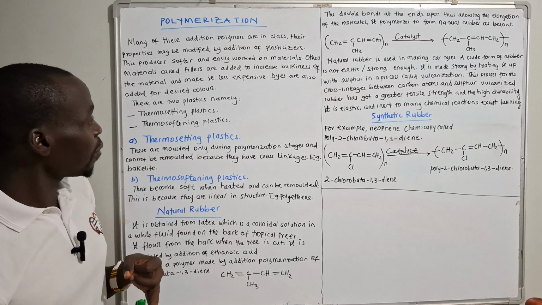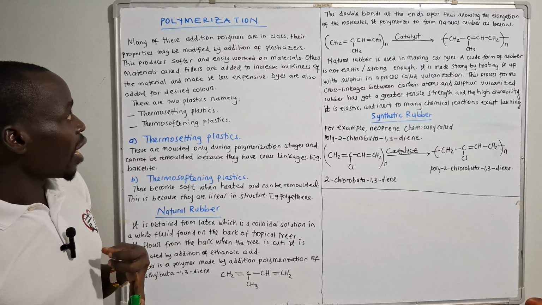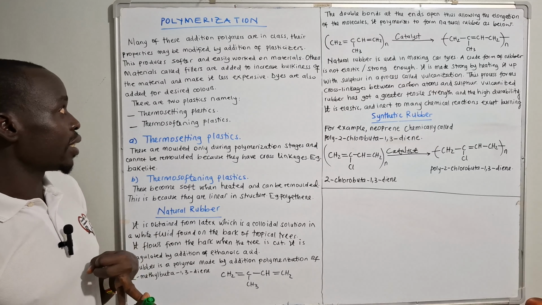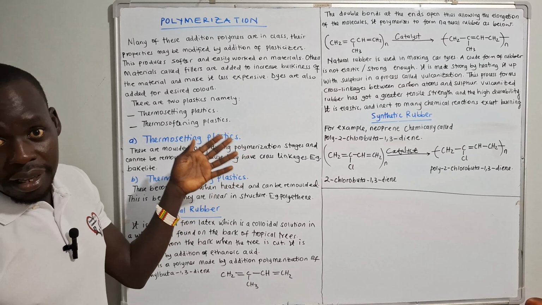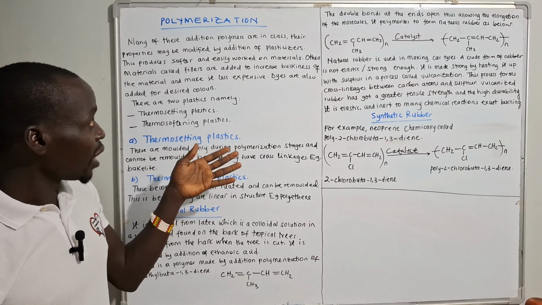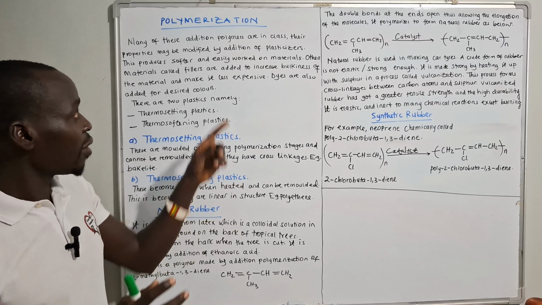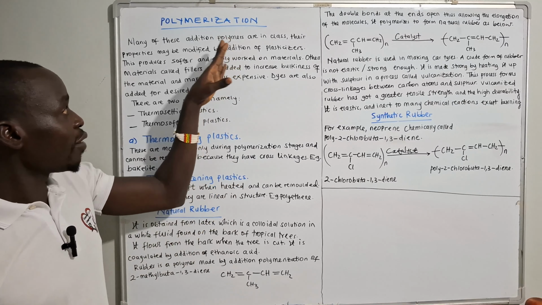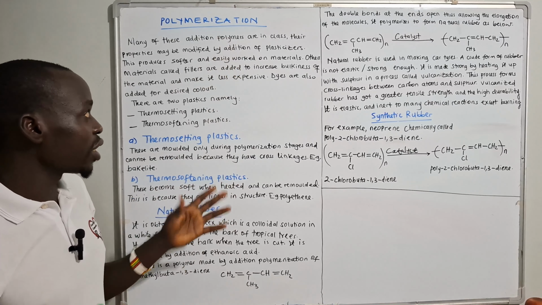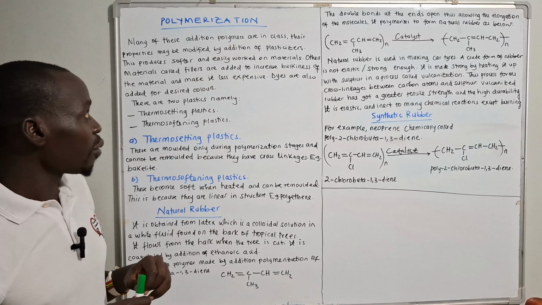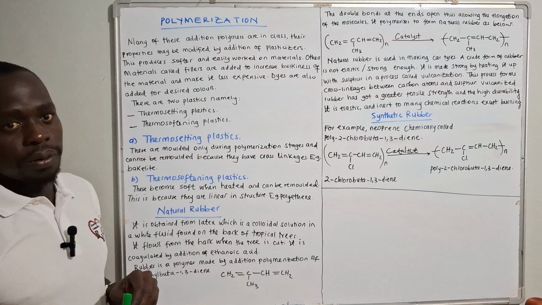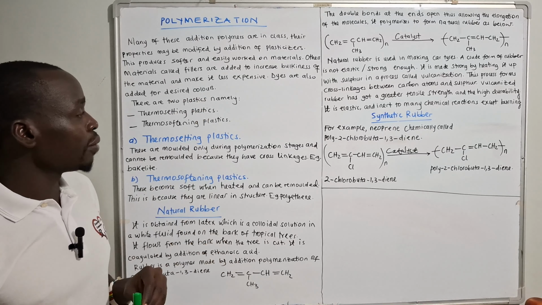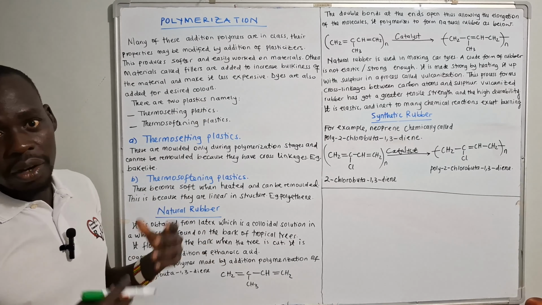So we say for natural polymers, we also have what are called fibers. By fibers, we are saying they are also a form of polymers that cannot easily be stretched, but other forms of polymers you can stretch. So we said polymers and fibers can be natural or artificial. When you say natural, that means those which occur in nature.